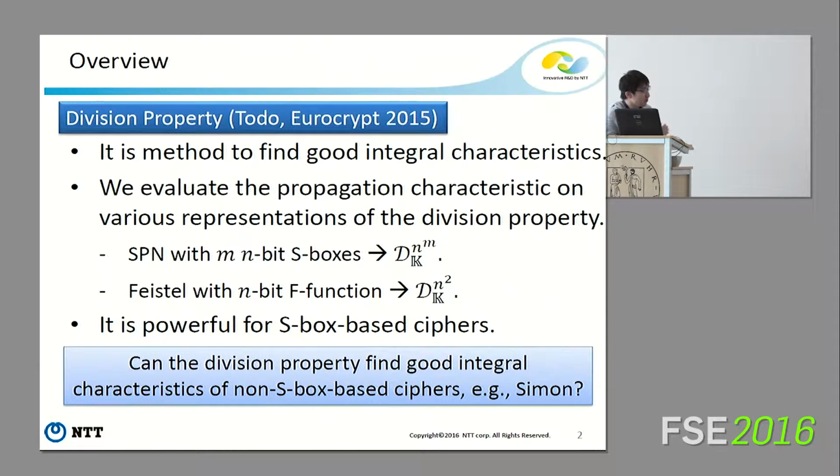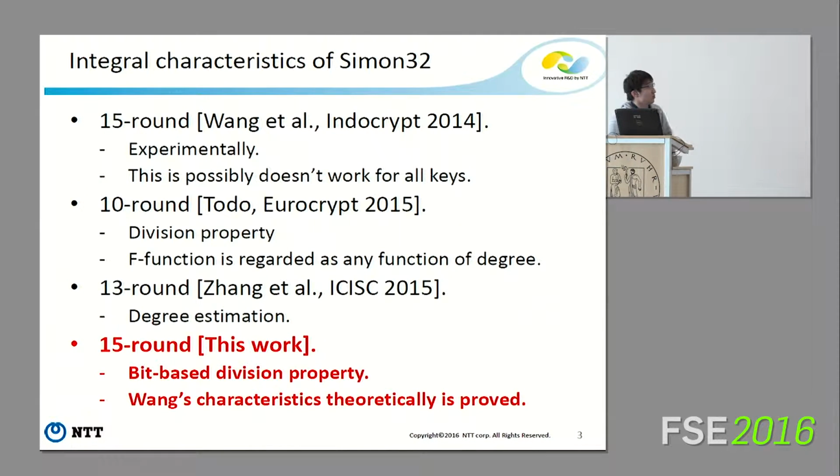Division property is very powerful for S-box-based ciphers, but if the target cipher is not S-box-based, division property previously could not find good integral characteristics. For example, the target cipher Simon does not consist of S-boxes, so we could not find a good integral characteristic. Now we focus on the integral characteristics on Simon32.